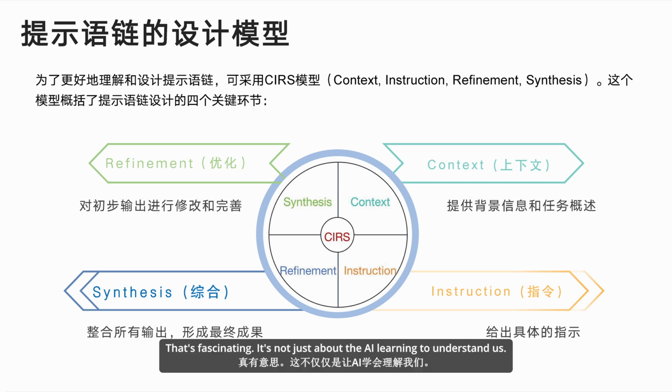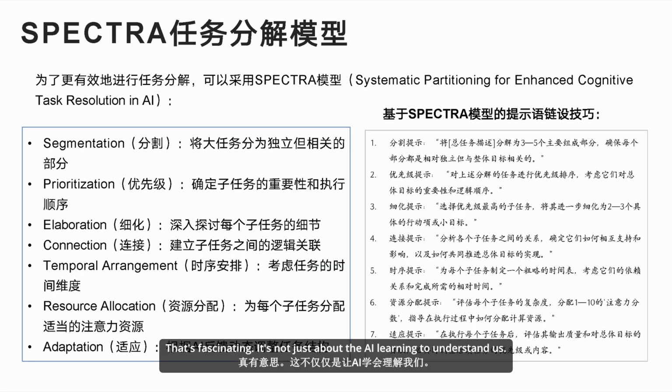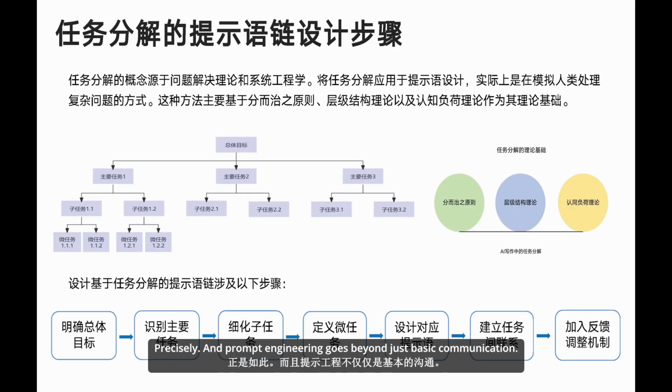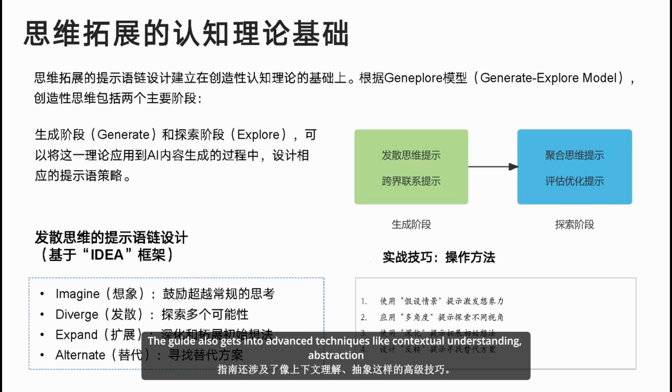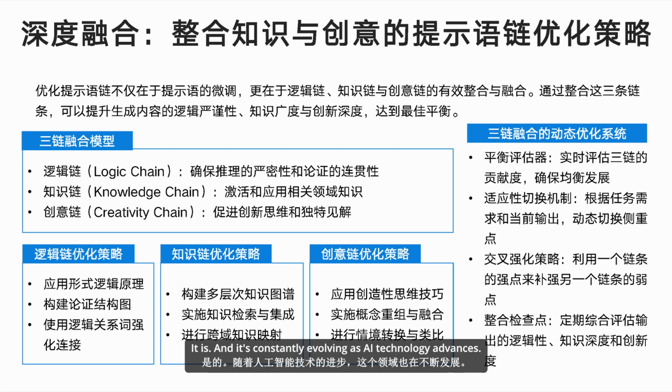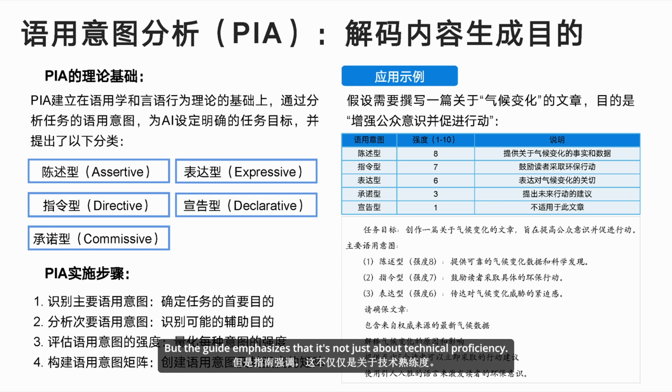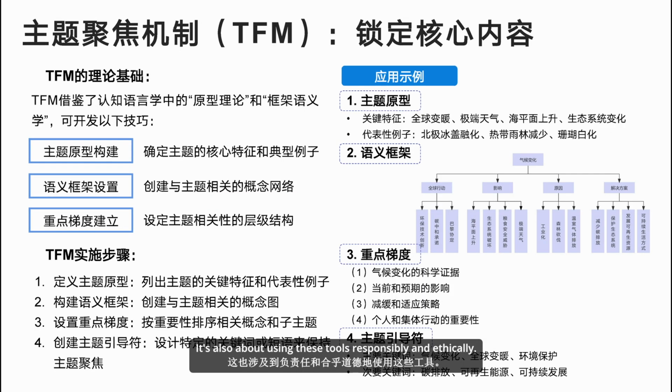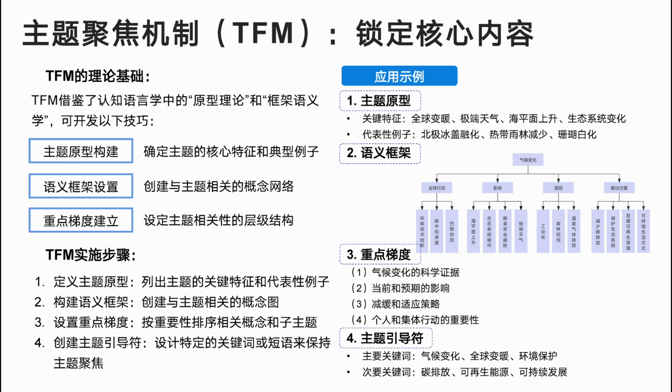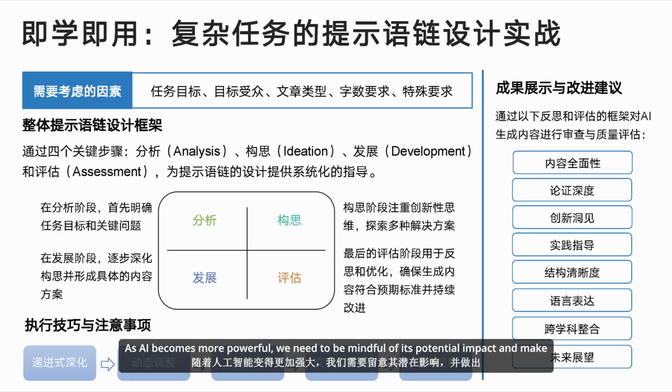That's fascinating. It's not just about the AI learning to understand us, it's also about us learning to communicate effectively with the AI. Precisely. And prompt engineering goes beyond just basic communication. The guide also gets into advanced techniques like contextual understanding, abstraction, and critical thinking. So it's a pretty deep field. It is, and it's constantly evolving as AI technology advances. But the guide emphasizes that it's not just about technical proficiency, it's also about using these tools responsibly and ethically. That's a really important point. As AI becomes more powerful, we need to be mindful of its potential impact and make sure we're using it for good.